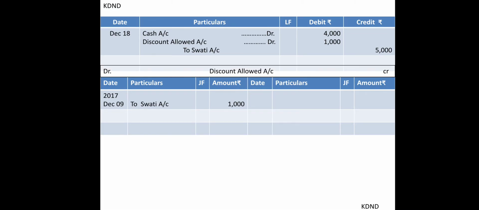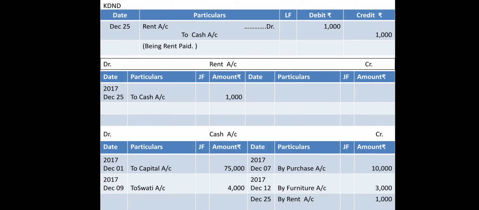Then the next transaction was rent paid. Next transaction was rent paid rupees 1,000. So rent account is debit. Go to your rent account, write down 1,000 rupees debit, and there you are supposed to write down to cash with the date, and cash account is credit. So come to your cash account credit side by rent. So this way your whole structure will be over.